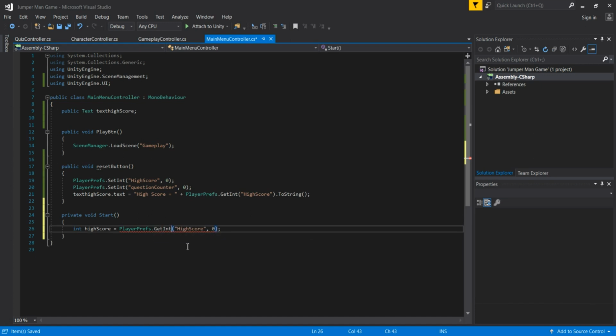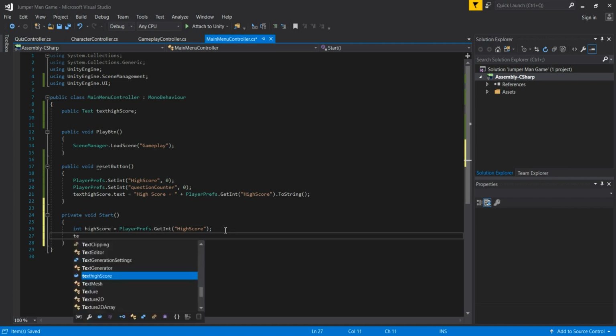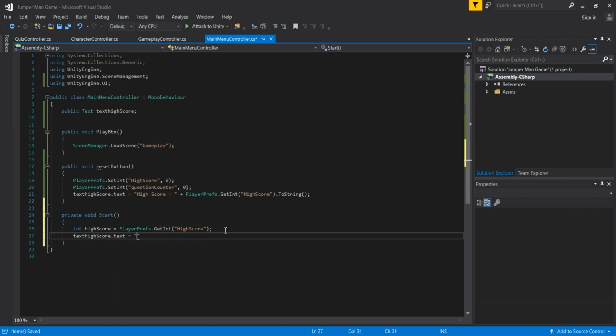So there will be GetInt, and then again HighScore without a second parameter right here. Then we are going to pass here textHighScore again. So textHighScore dot text is going to be equal, by hard coding, to the high score, and we'll pass an equal sign and then increase that with the high score that we have just created.